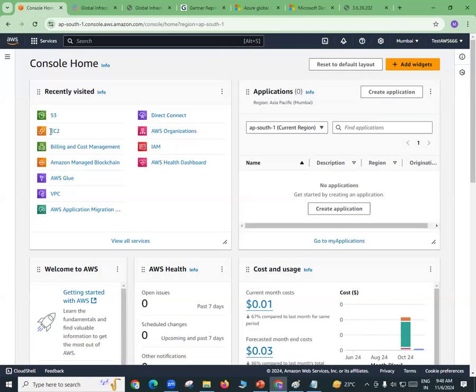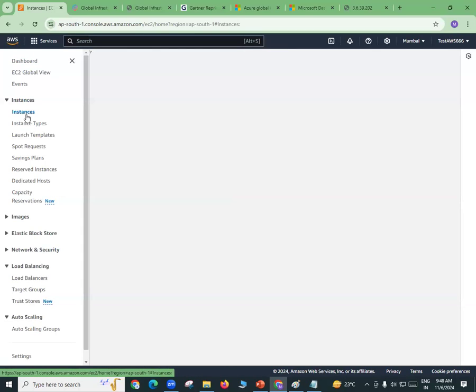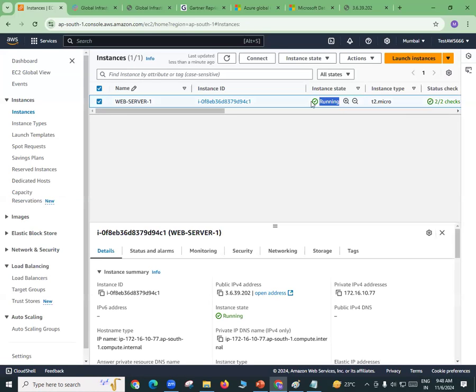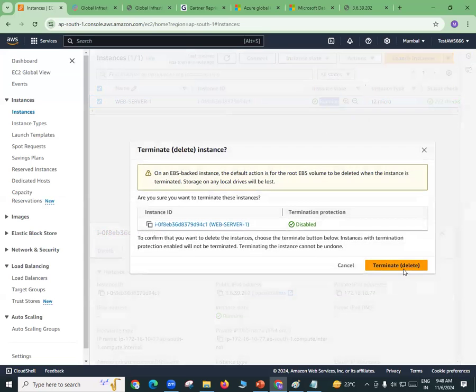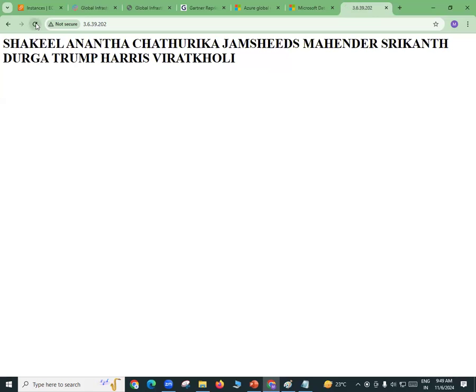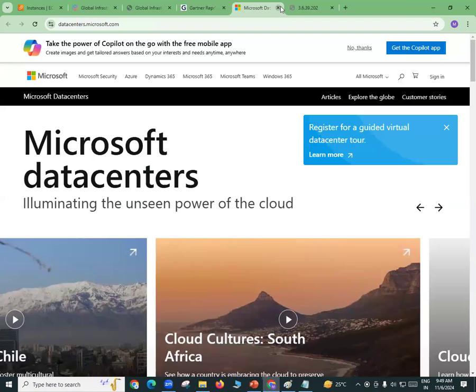Okay, I'll do one thing before I log off from my account. I just need to shut down my server. If I keep this server running unnecessarily, then some charges can be applied. My server is running here. I'll select the server, go to instance state, and there is an option called terminate. Done. That particular web server has been terminated, and if you try to access it again, you cannot. So it is so easy to launch anything and terminate anything. Use it, and if it is not needed, terminate it.